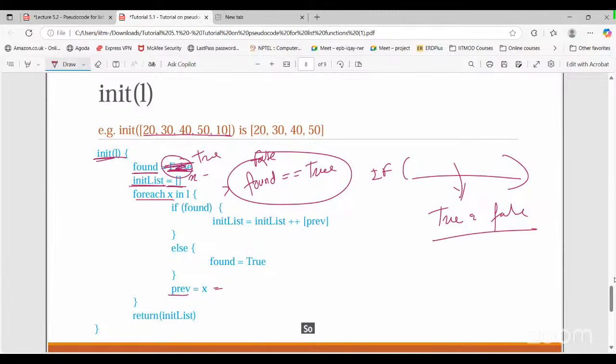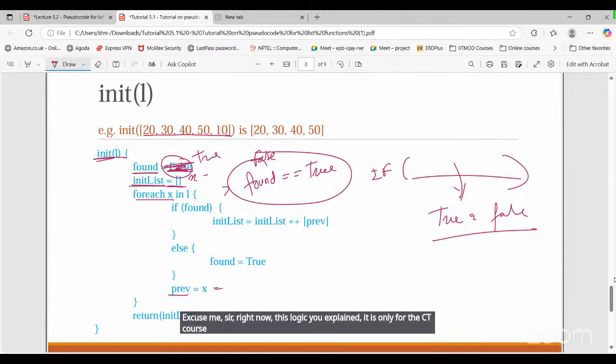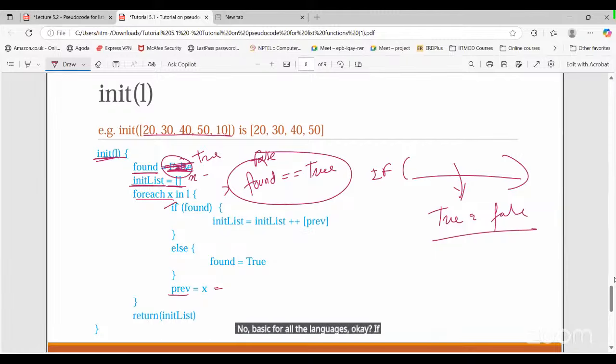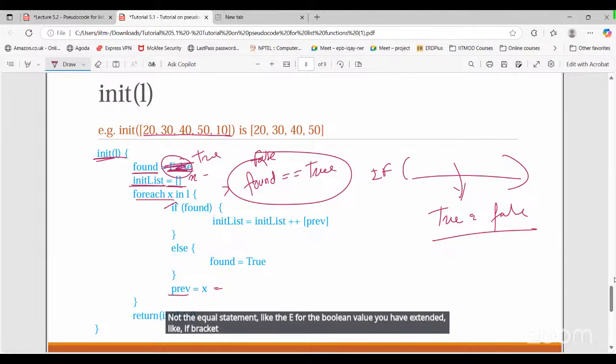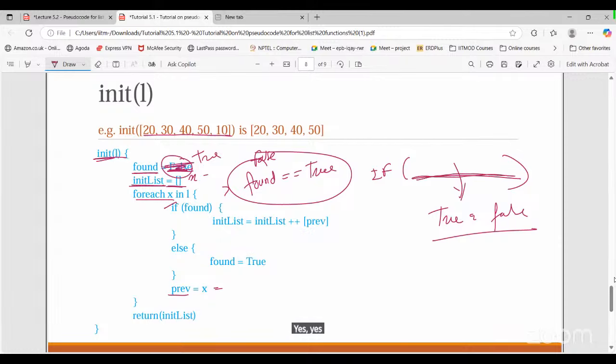Excuse me, sir. Right now, this logic you explained, is it only for this course, or is it the basic logic for all languages? No, it is basic for all the languages. Not the if else statement, I mean the boolean value you explained, when a boolean value is written in the if bracket. Yes, this is basic for all programming languages.